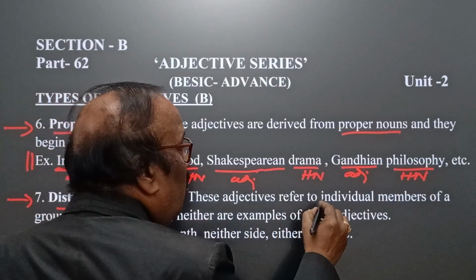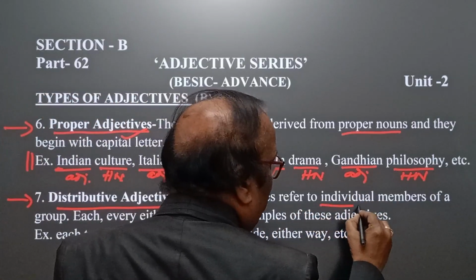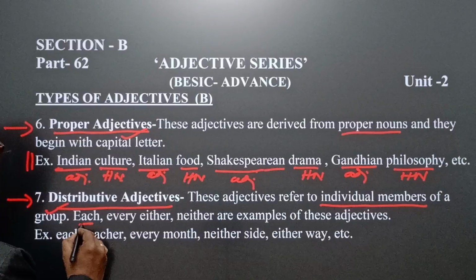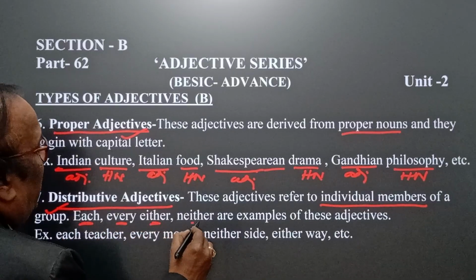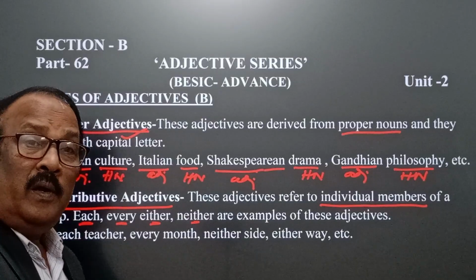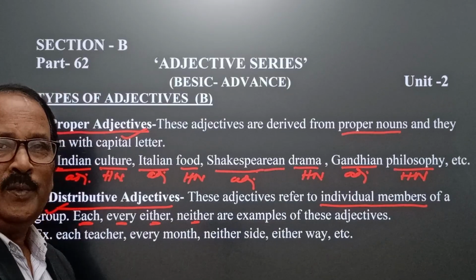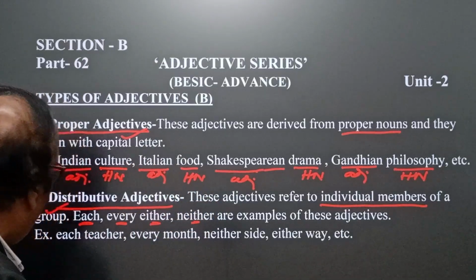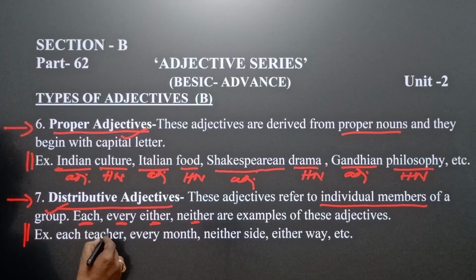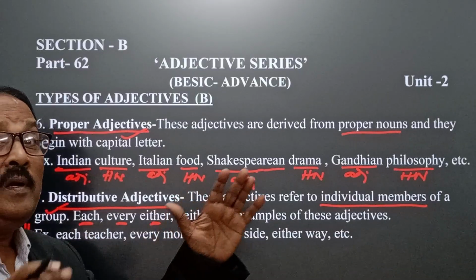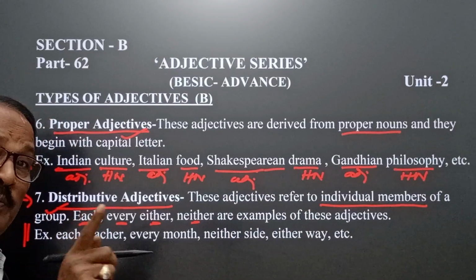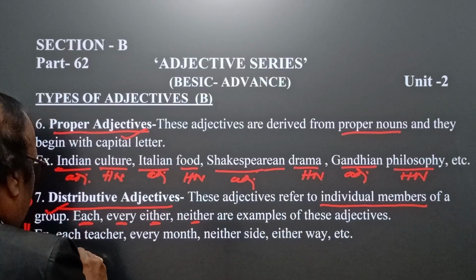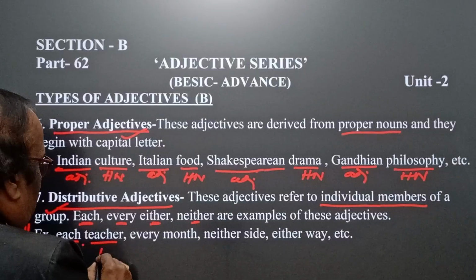The other idea, that is distributive adjectives. These adjectives refer to individual members of a group. This is interesting. Here, each, every, either, neither. These 4 are examples of distributive adjectives. So it should be carefully remembered. See here in examples, each teacher. It means here we have a number of teachers, but each teacher means any individual teacher. Each is the adjective here and teacher is the head noun.